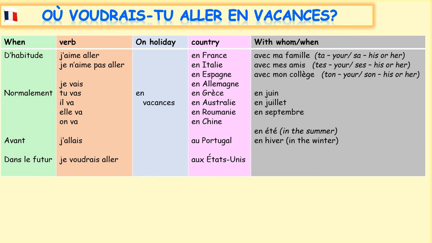So avant, before, j'allais, I used to go, en vacances, on holiday, au Portugal, to Portugal, en juillet, in July. Before, I used to go on holiday to Portugal in July. So before, I used to go, something you repeatedly did year after year. Remember, Portugal is one of our masculine countries, au Portugal.